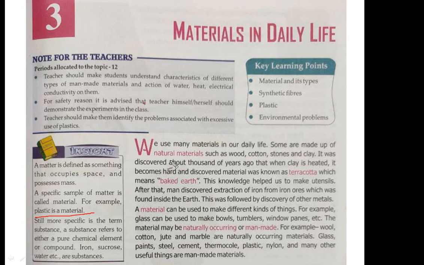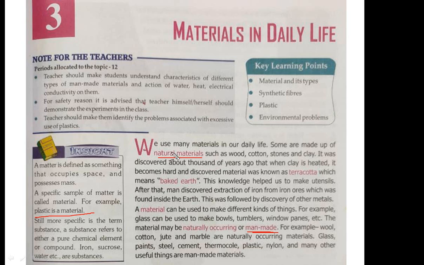Some are made up of natural materials. In our daily life, we use lots of different materials. Some material is made in nature, that is called natural material. There are certain materials which are human made. So there are generally two types of material. First one is natural material. Second one is man-made material.